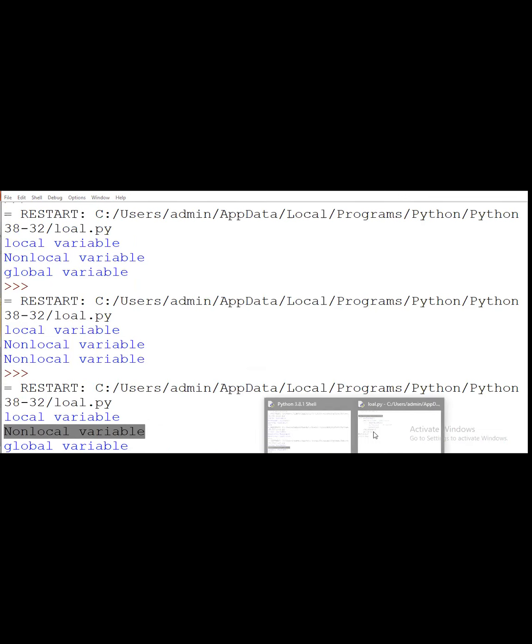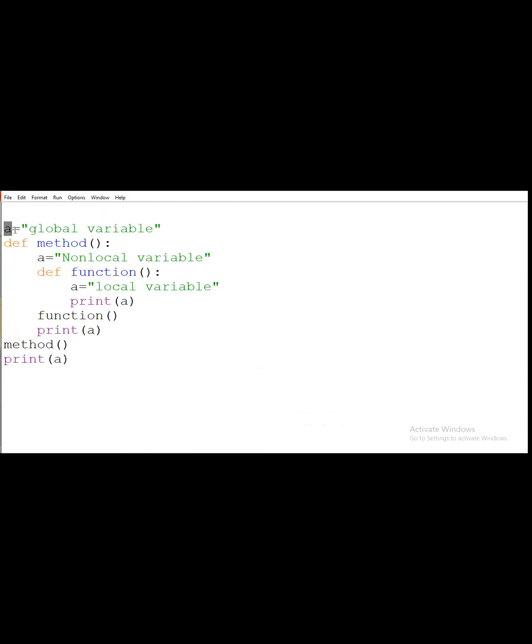How will this program work? This a in this program is considered as a non-local keyword, and it will be used inside the function and also outside the function. In this way, a non-local variable can change the value of a, but it will not change the method.